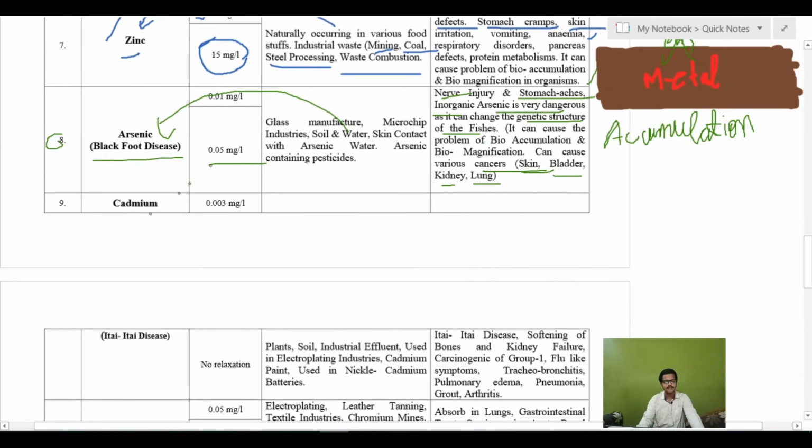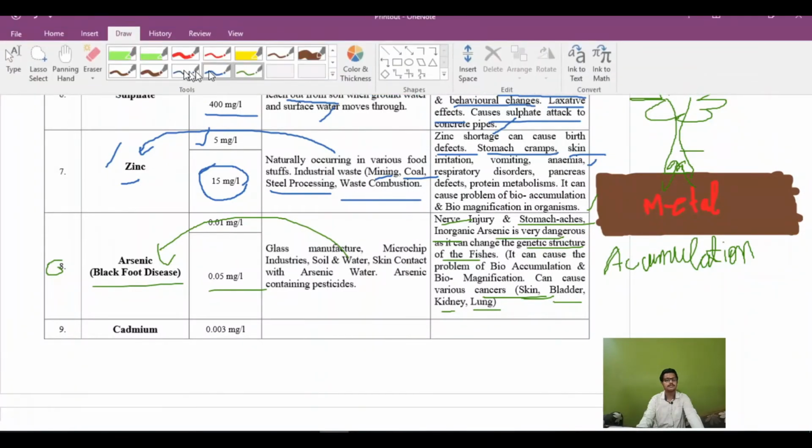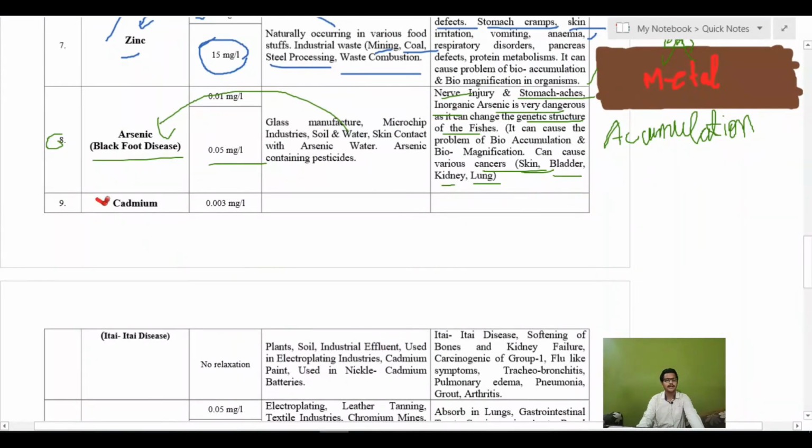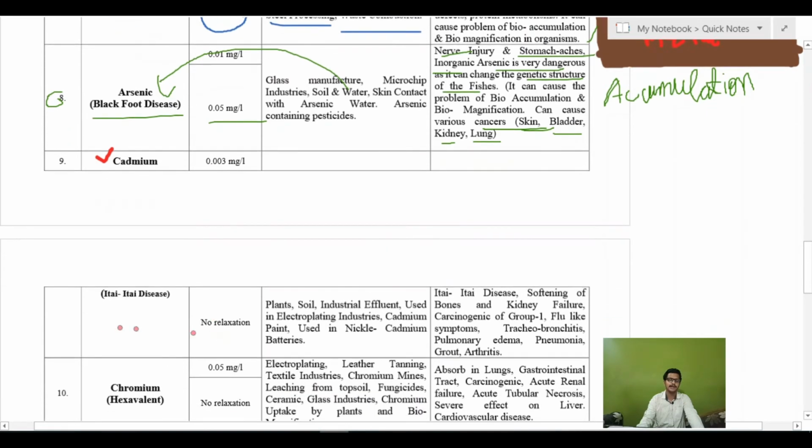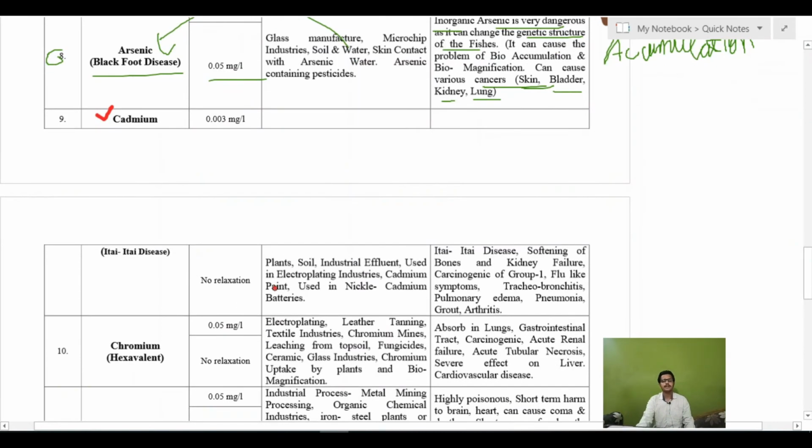Generally the next is cadmium. Cadmium is also very toxic. That is why it has a very stringent limit of 0.003 milligram per liter, and there will not be any relaxation, because we cannot take a chance with a higher concentration of cadmium, which caused Itai-itai disease in Japan in 1912, where the problems were stomach cramps and others. So there will be sources of cadmium in water like the plants.